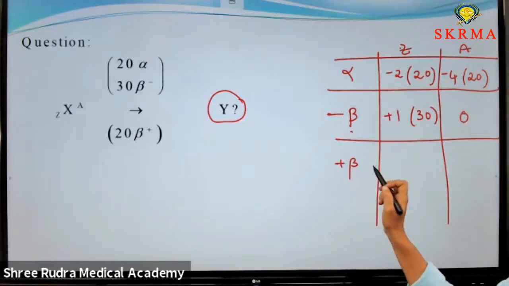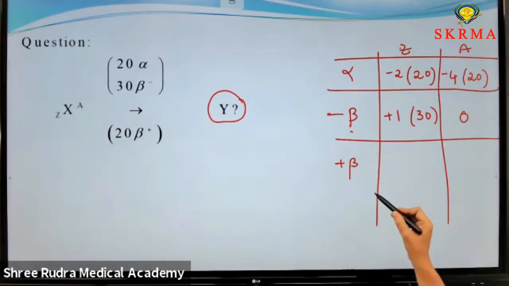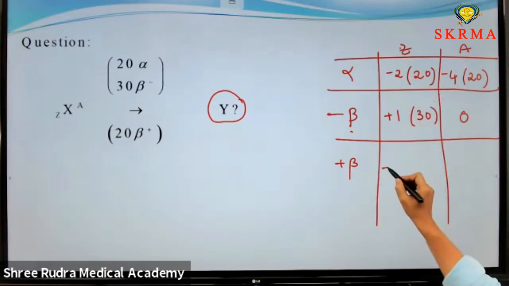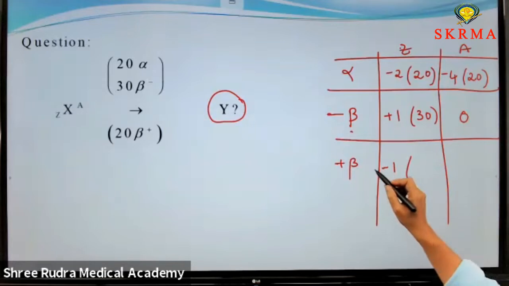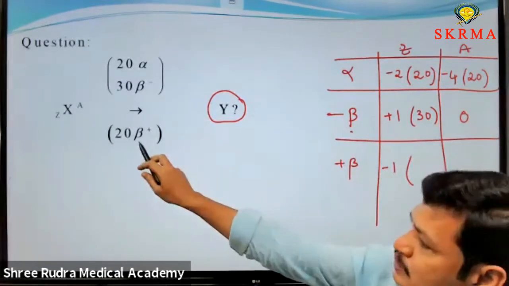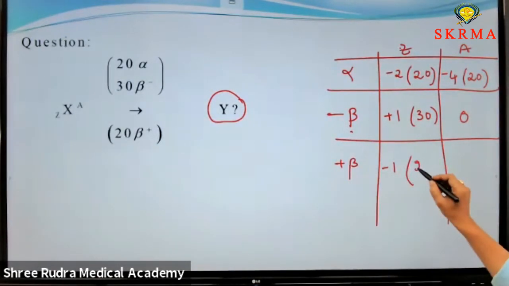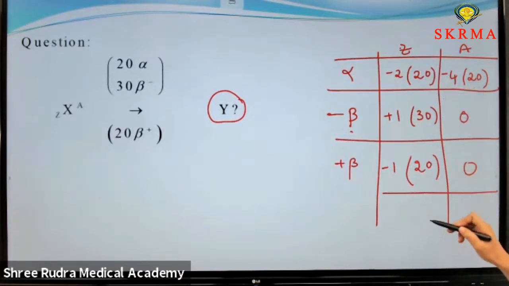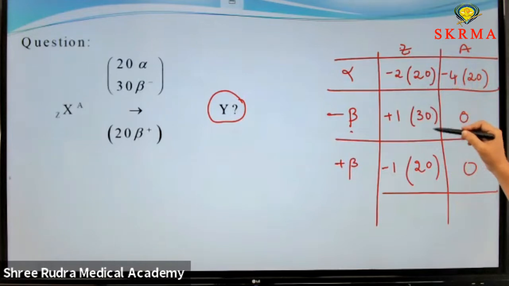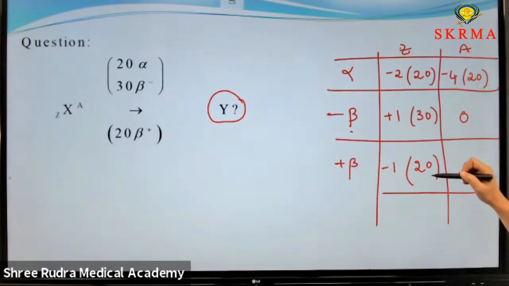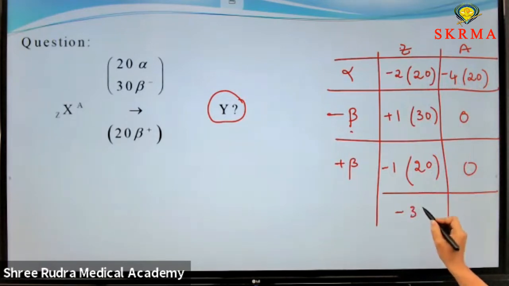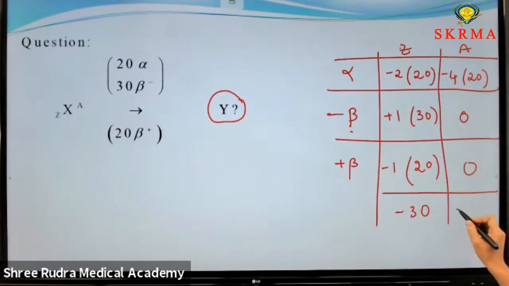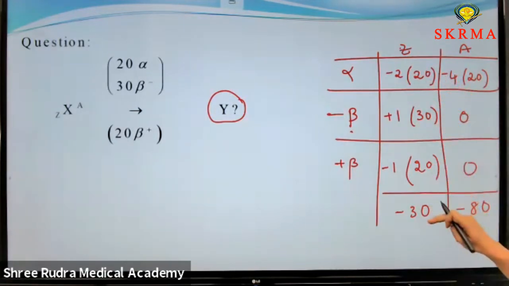And the next one is beta plus decay. Whenever beta plus decay takes place, the Z value decreases by 1. How many beta plus particles are emitted? 20. There is no change in A. Now take the sum of the values. For Z: minus 40, minus 20, plus 30, the answer is minus 30. For A: the sum of these terms is minus 80.